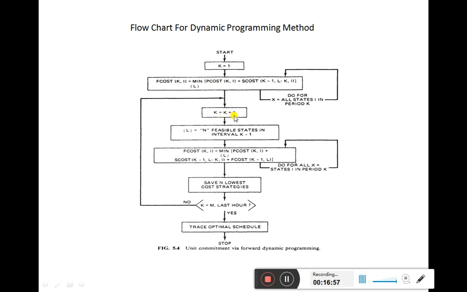So for the next hour, once again we become ready. Here the matrix L is the n feasible states in the interval k minus 1.